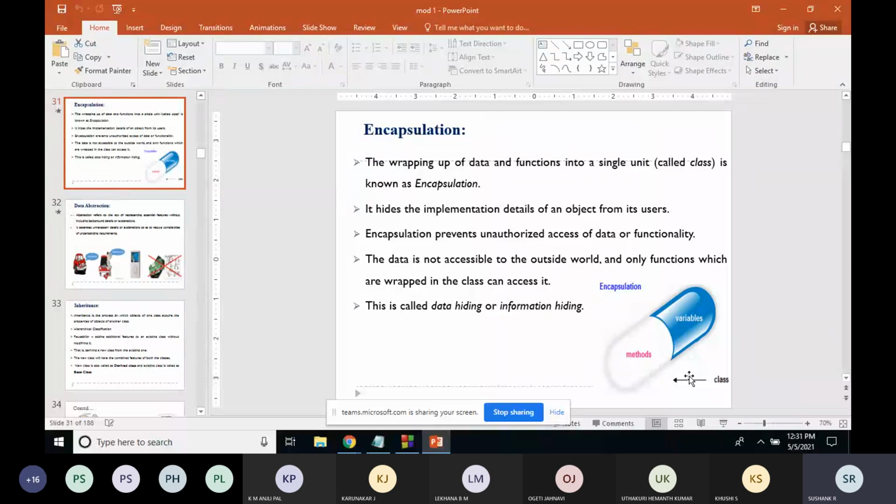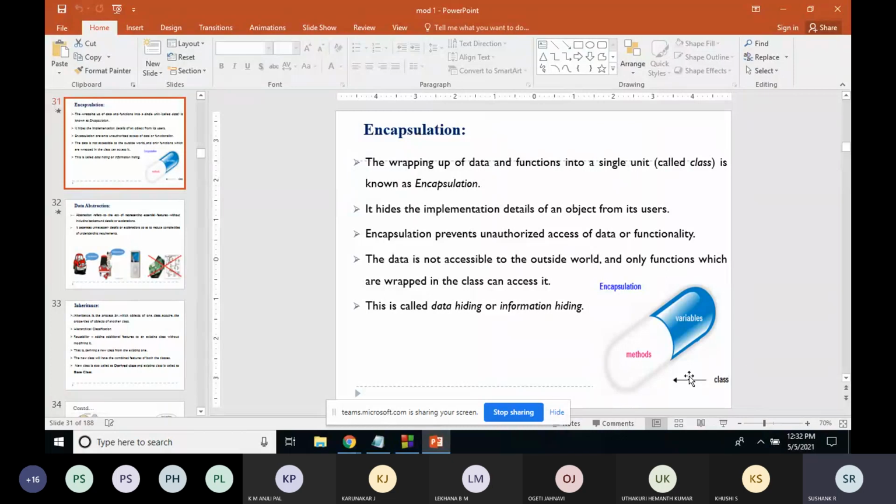A real-time example of encapsulation is a company or organization, where there will be different sections like the finance section, the sales section, and the accounts section. The finance section will take care of financial transactions and keep the data related to finance. The sales section will take care of the details and records related to all the sales.